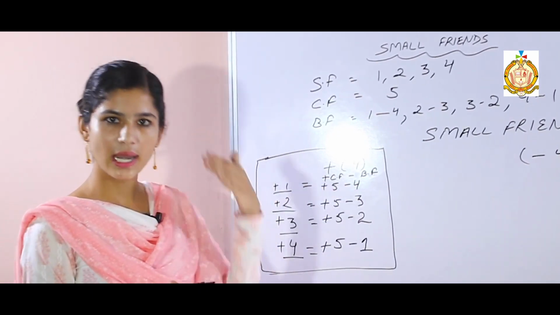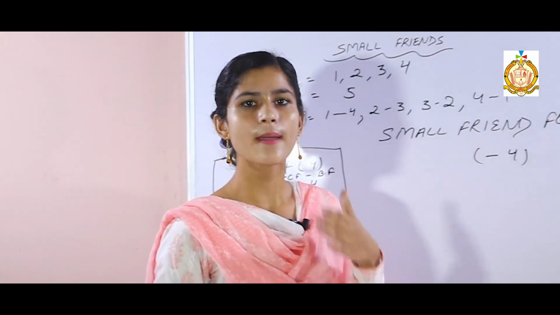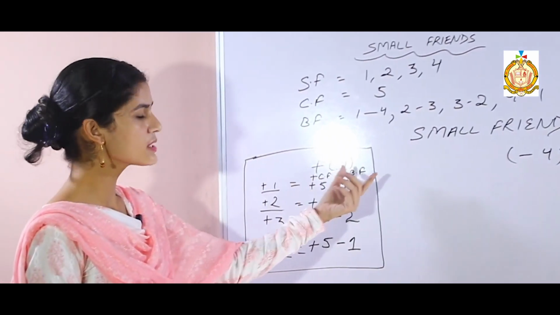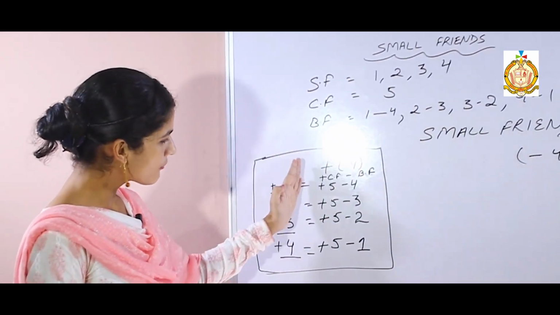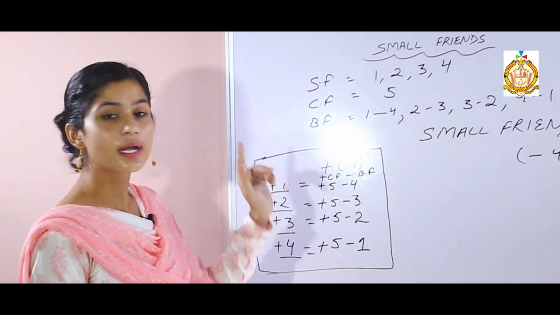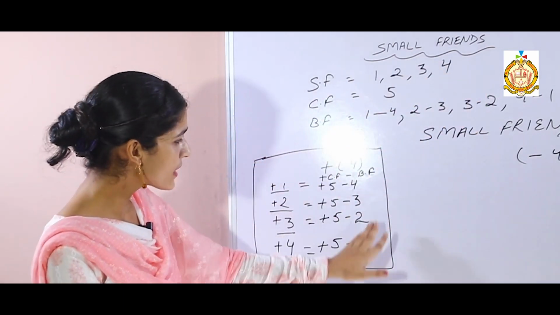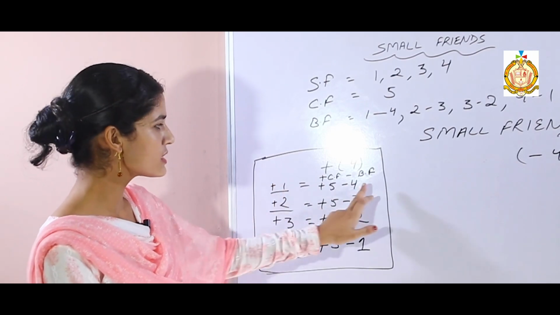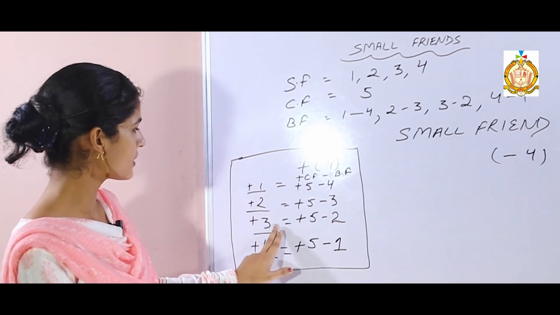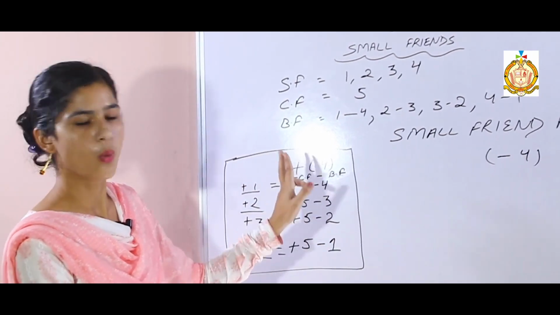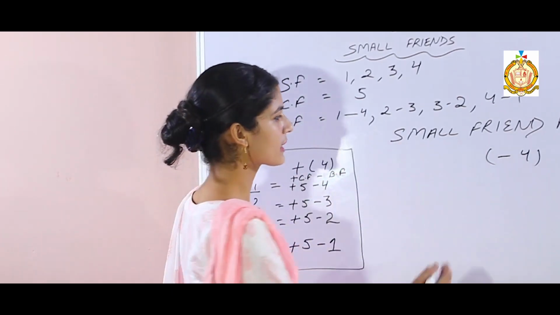Every time add your common friend, subtract your best friend. Common friend is the same every time. That is 5, the common friend of all the small friends. But best friend is different. Best friend of 1 is 4, best friend of 2 is 3, best friend of 3 is 2, best friend of 4 is 1. Now come to negative.